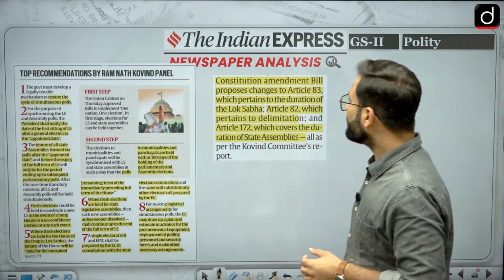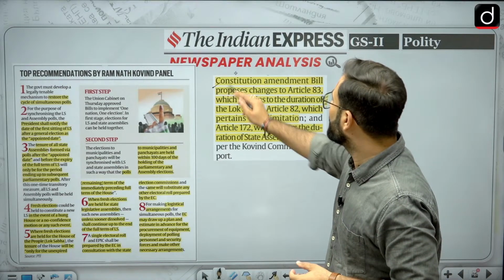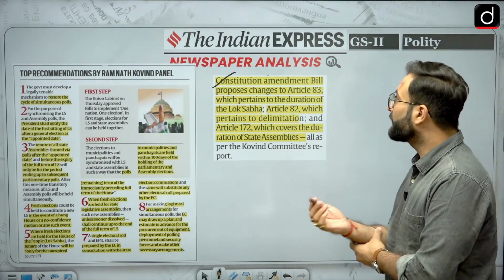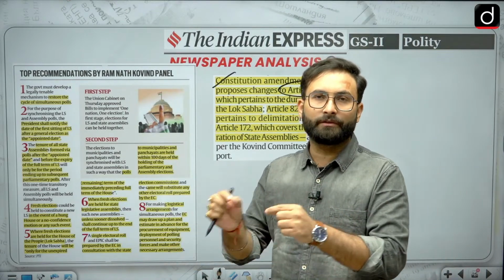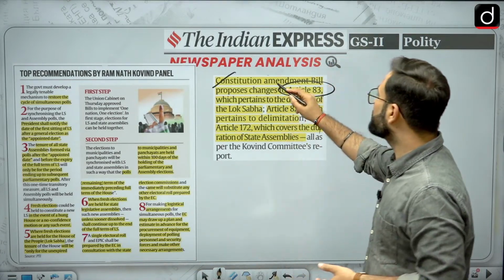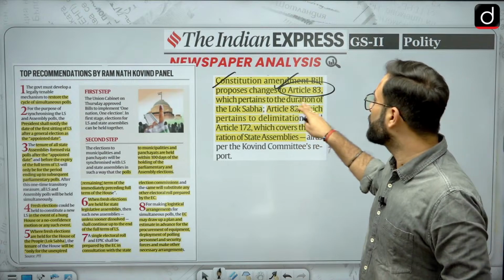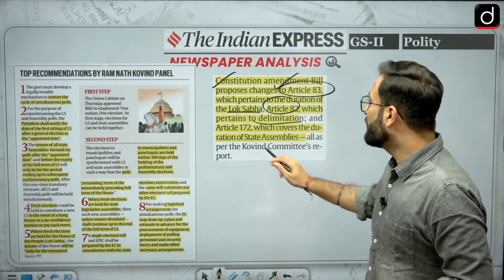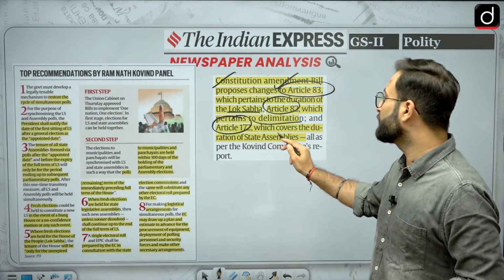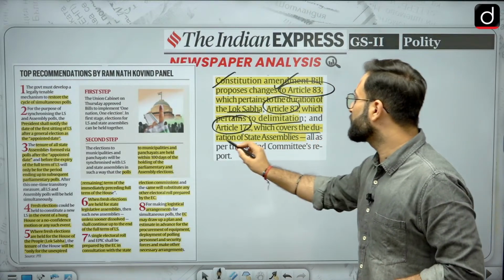Okay. Now, the constitutional amendment bill proposed changes to Article 83. When we are talking about the current bill, the draft is talking about the change in Article 83, which pertains to the duration of the Lok Sabha, Article 82, which pertains to the delimitation, and Article 172, which is basically covering the duration of the state assemblies.